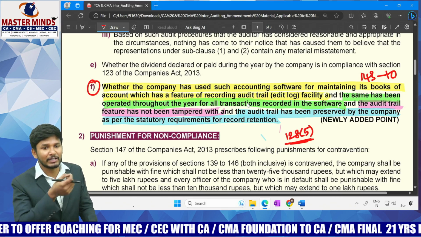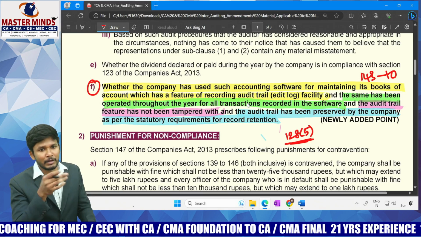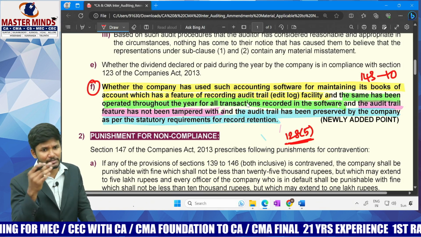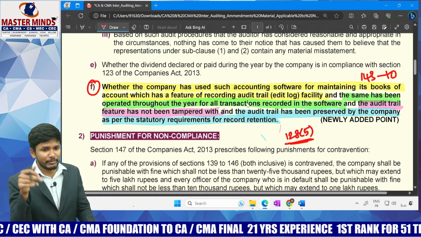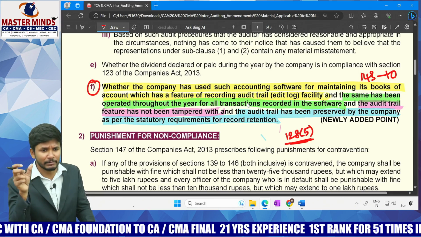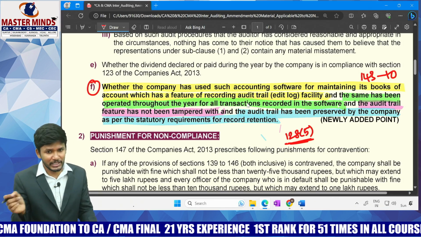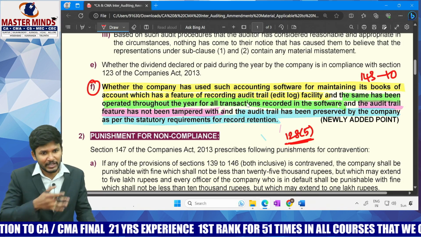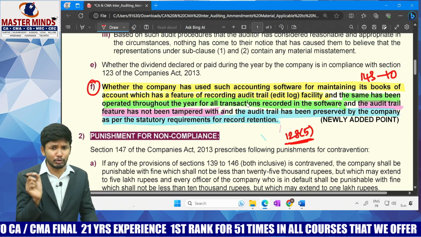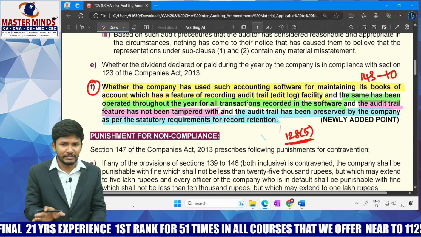They may ask you what are the requirements of section number 143 subsection 3, clause J, and requirement of point number F. They may ask you section number wise. Instead of asking section number wise, they may say the auditor has to report on whether the entity has an audit trail, explain. After the entire point, it becomes very important. Mostly the question will come in the exam, damn sure. So 4 points are there which will fetch you 4 marks.